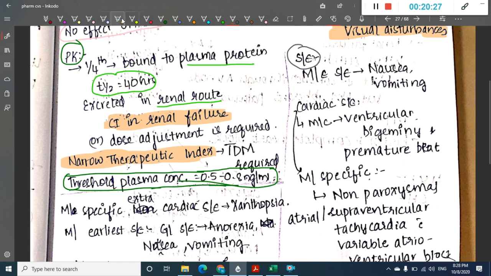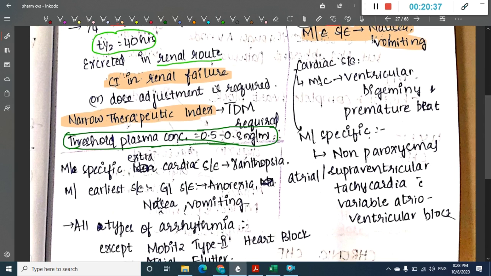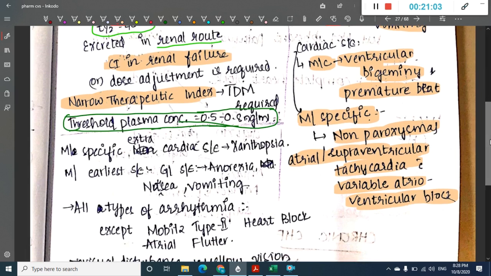Side effects are very important. Many questions are being asked about side effects. The most common side effect is nausea and vomiting. Then we have cardiac side effects. The most common cardiac side effect is ventricular bigeminy and premature beats. The most specific cardiac side effect of digitalis is non-paroxysmal atrial and supraventricular tachycardia with variable AV block.